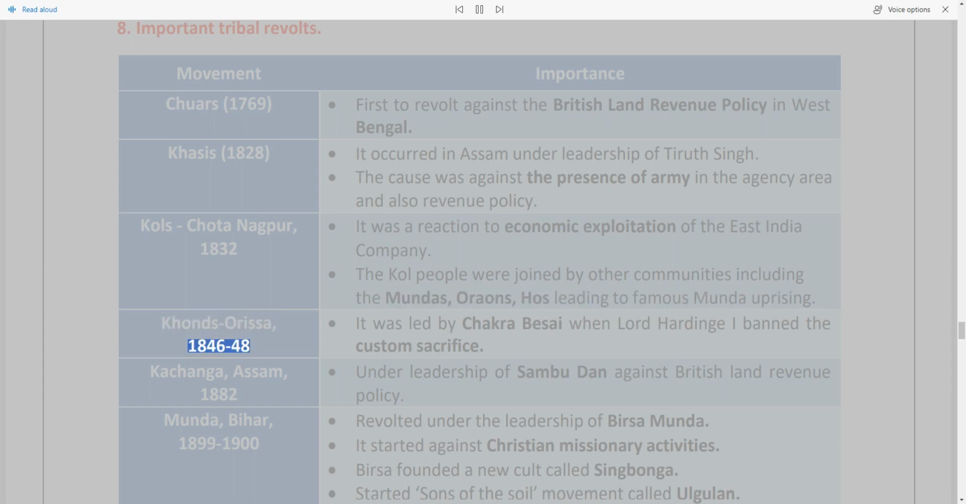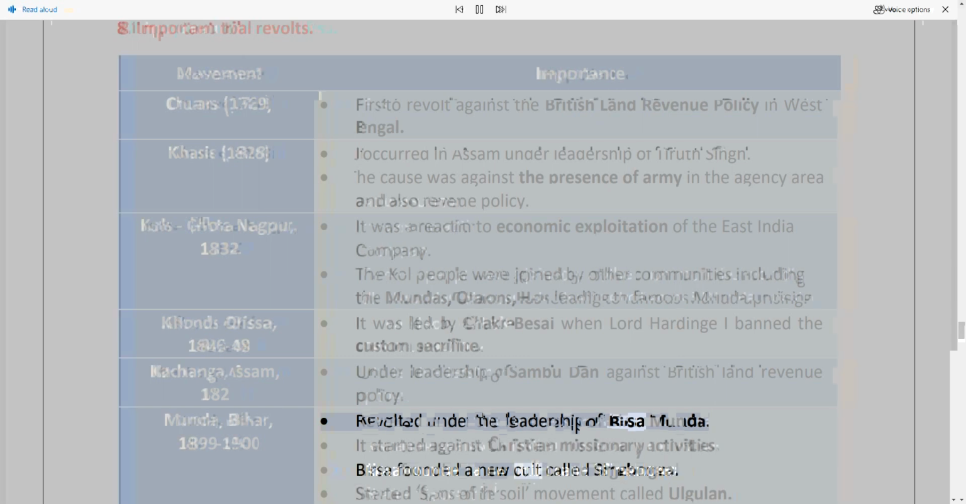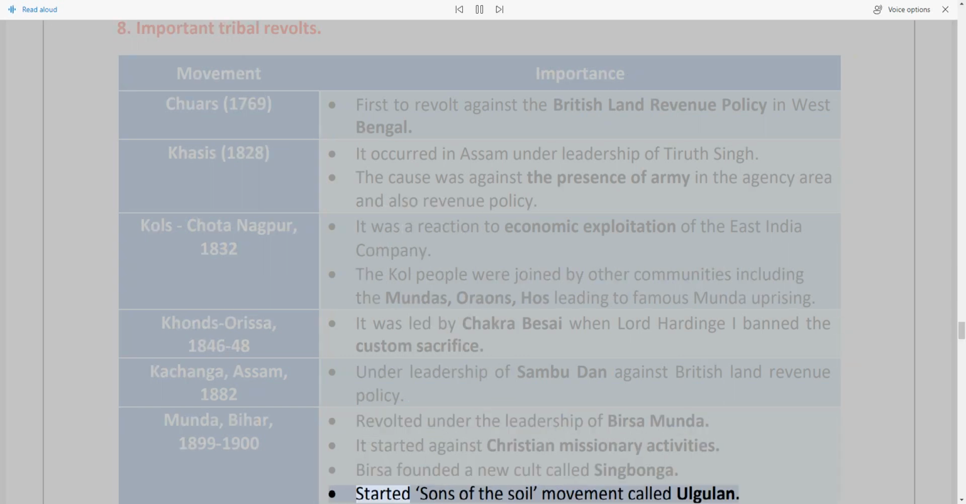Khonds, 1846-48, was led by Chakra Bisoi when Lord Hardinge I banned the custom of human sacrifice. Kachari, Assam, 1882, was under the leadership of Sambhu Dhan against the British land revenue policy. Munda, Bihar, 1899-1900, revolted under the leadership of Birsa Munda. It started against Christian missionary activities. Birsa founded a new cult called Singbonga. He started the Sons of the Soil movement called Ulgulan.